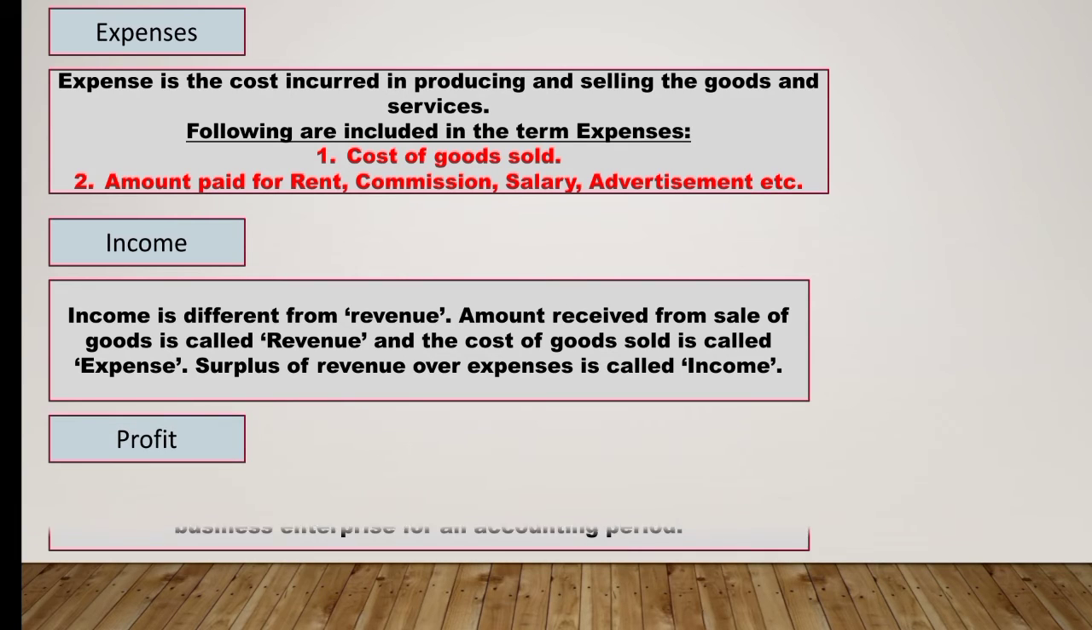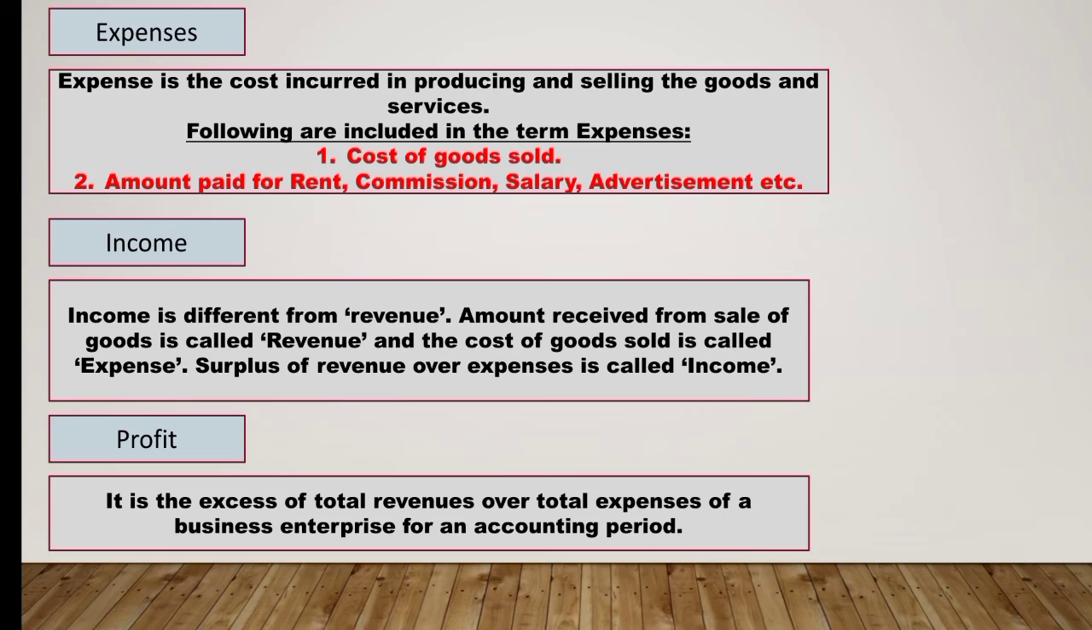Now next we have profit. So profit is the excess of total revenue over total expense of a business enterprise for an accounting period is known as profit. Profit means when the total revenue exceeds the total expenses of the business, then we can say the firm has gained profit. Now profit increases the investment of the owners also.